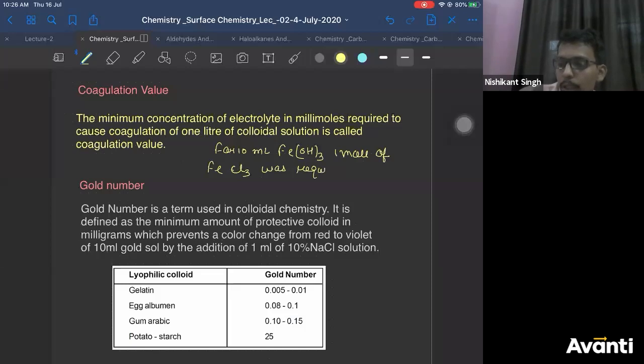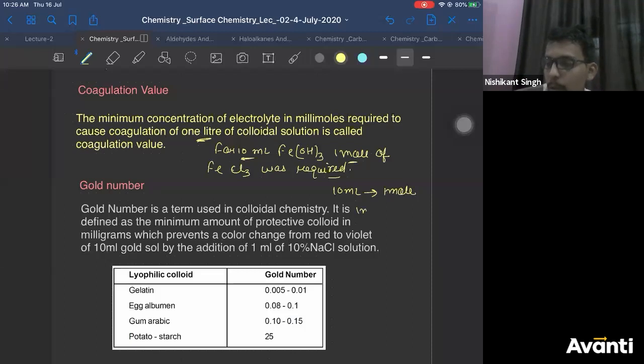You have to calculate the coagulation value. How to calculate coagulation value? For 10 ml, you require how much mole? 1 mole. For 10 ml you require 1 mole. Correct? For 1 liter means 1000 ml.